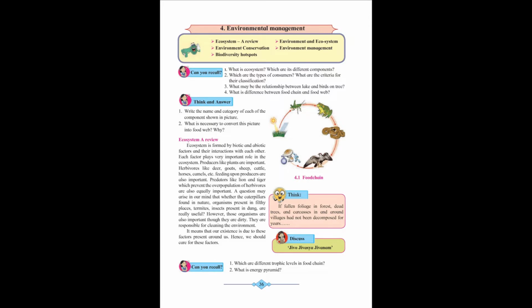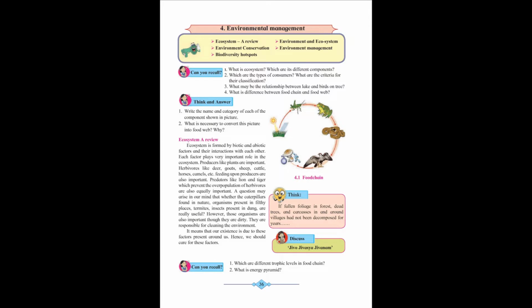Now, what is an ecosystem? You may underline the definition of ecosystem. Page number 36, Ecosystem, a review. What is an ecosystem? An ecosystem is formed by biotic and abiotic factors and their interactions with each other. What do you mean by biotic factors? Biotic factors means living things and abiotic factors means non-living things.